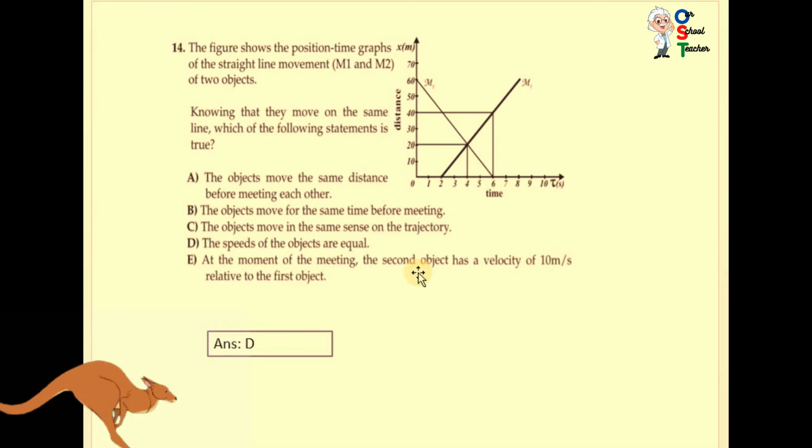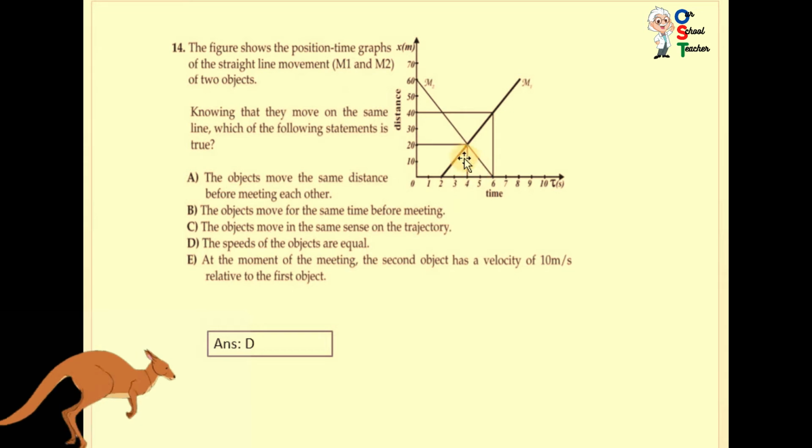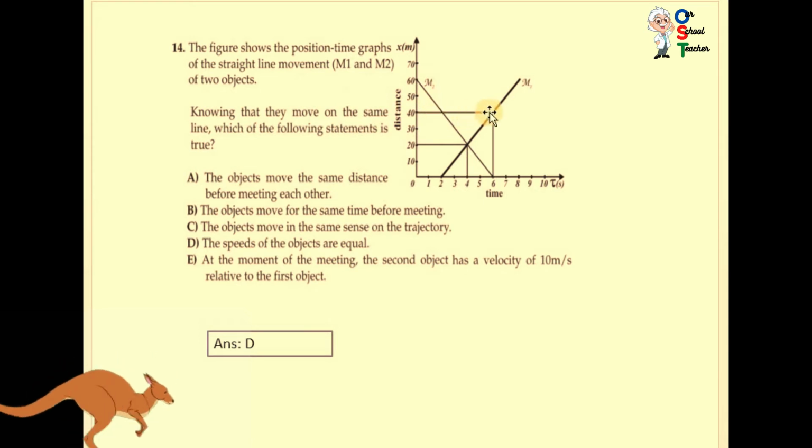Actually the formula of v is equal to s upon t. When you find the speed, v is equal to s upon t, distance over time. So the speeds of the objects are equal. When you see 20 divided by 4 for m1, and for m2 you can use it in this way.